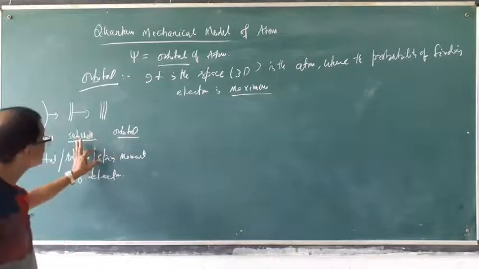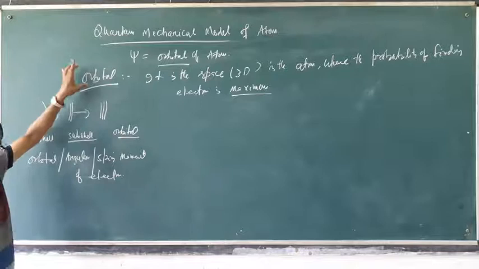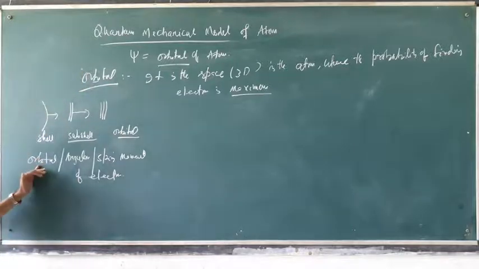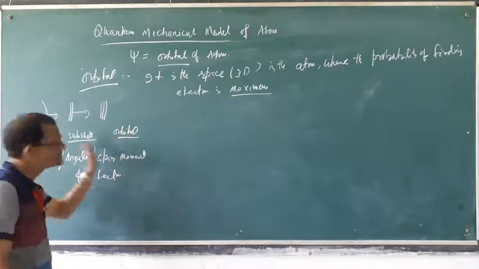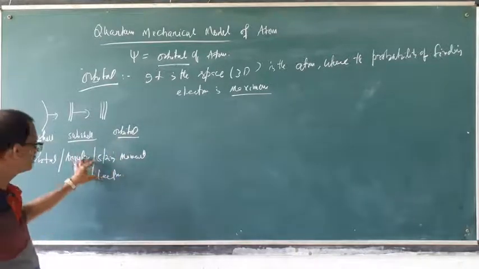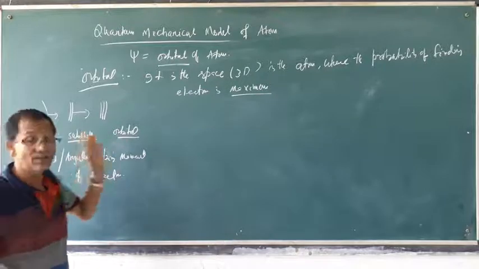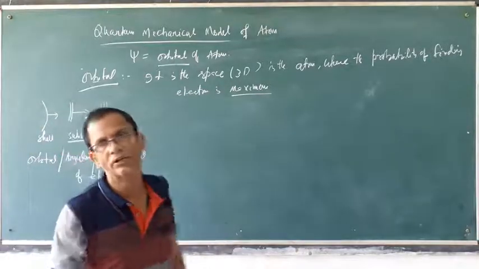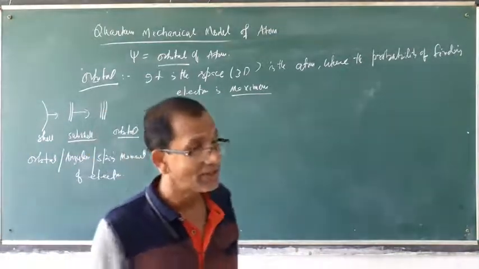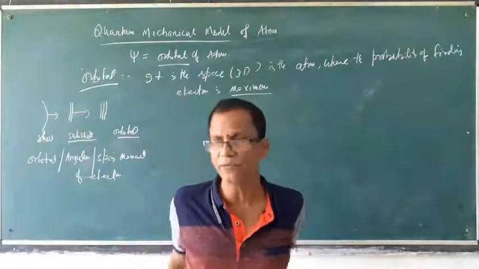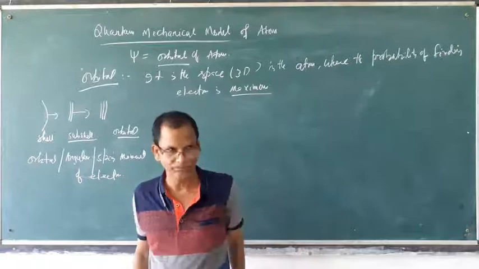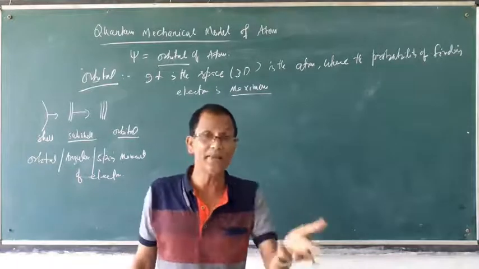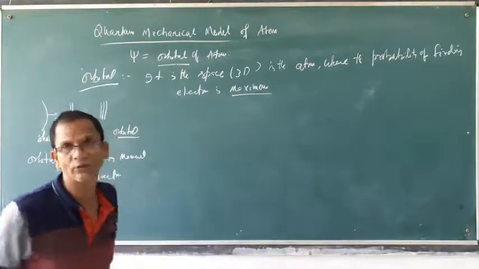So like this, the electron inside the atom has orbital motion, angular motion and spinning moment. Due to these three types of motion, the electron behaves differently, resulting in different spectra for different elements, because of the three-dimensional motion of electrons, not circular.